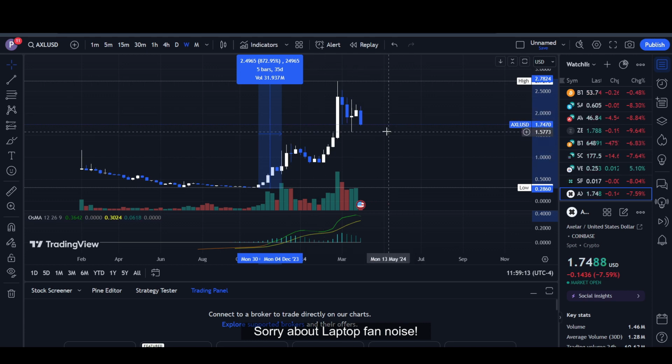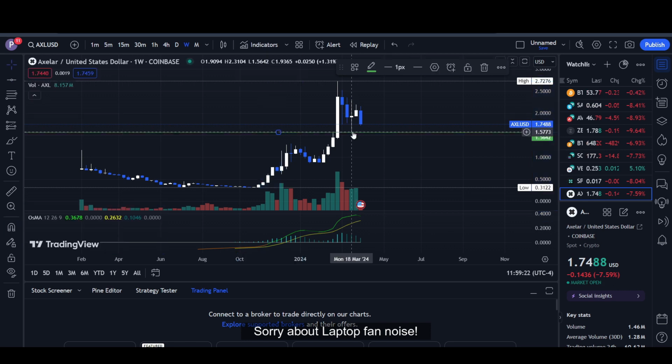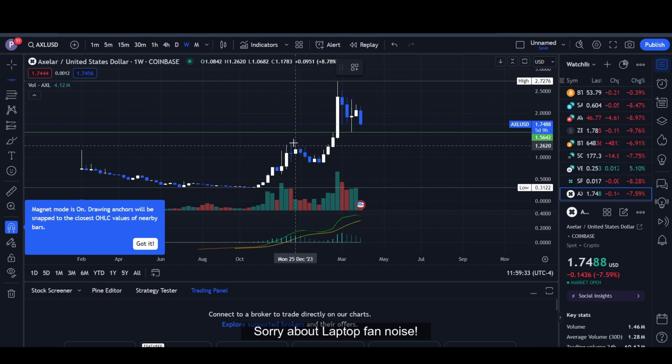So what we need to do, if you are into this coin and if you think this is pretty good, I think the first thing we need to look at is the entries. If you are planning to buy this, I think the first entry, which could be pretty good, is around $1.56, and after that we do have a good entry around this point.